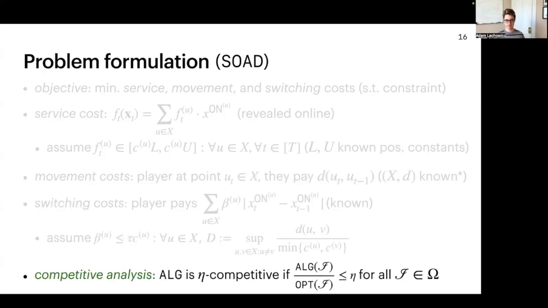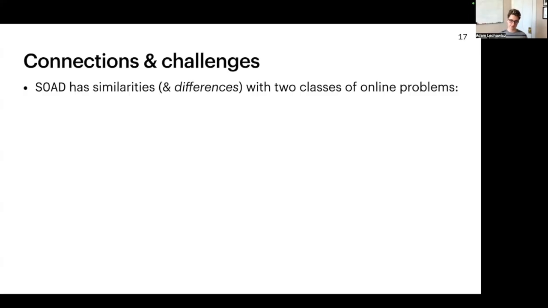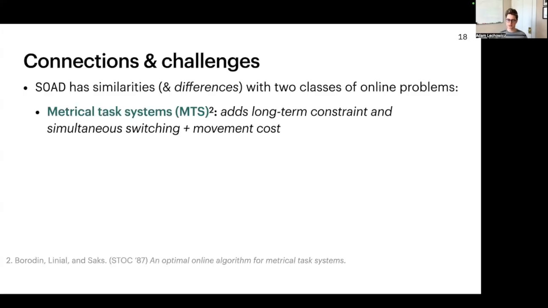To analyze our algorithms, we use the classic notion of competitive analysis, which seeks to get the best guarantee on this algo-over-opt ratio over all instances. Now, in the online algorithms literature, the simultaneous components of SOAD have not yet been studied, although there are two tracks of problems that are sort of adjacent. The first of these is metrical task systems, where SOAD adds this notion of a long-term constraint, that we have to complete some overarching goal over multiple time steps.